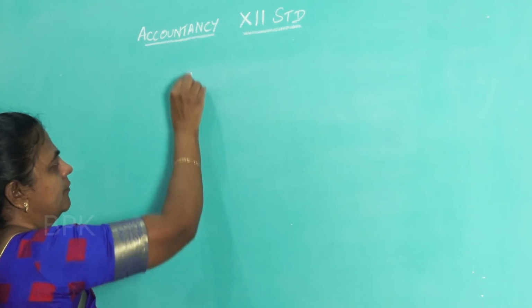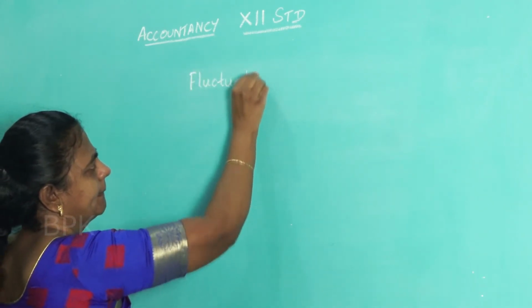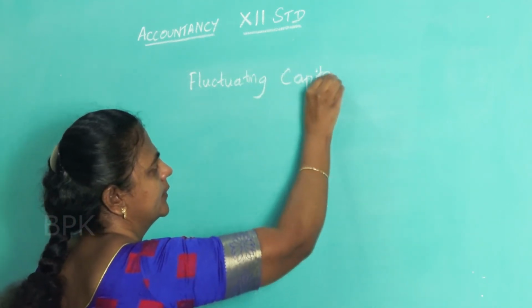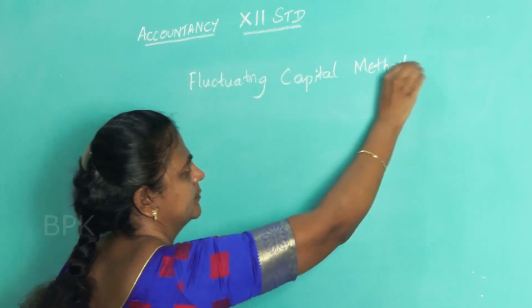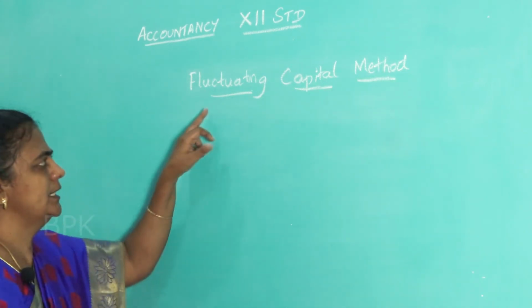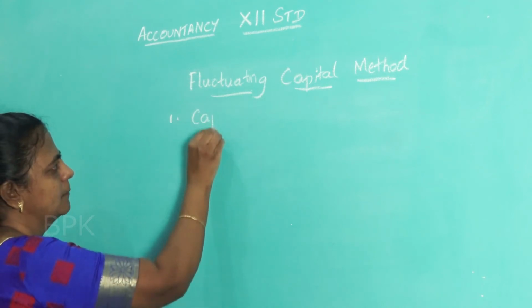Next is the fluctuating capital method. Now, the word fluctuating means that the capital goes on changing.